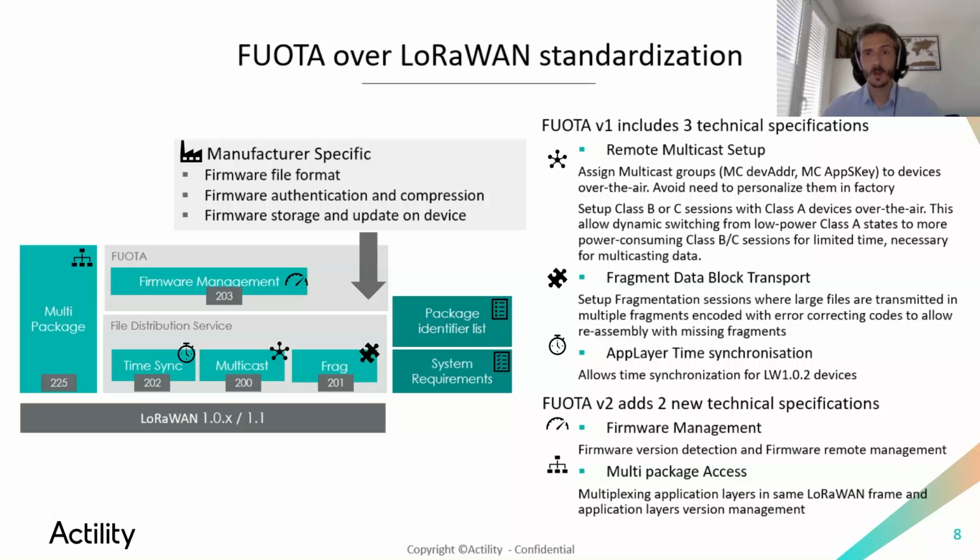And then we have the last two applications, part of FOTA v2, the firmware management, which is used by application servers to request the running firmware version, but also the firmware version which has been downloaded by the devices. And there is also one command which is triggered by devices to report autonomously their versions to the application server. So the application server can build a map of the running firmware versions running in the field.